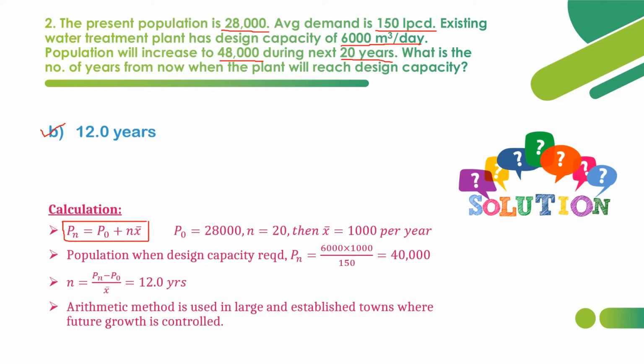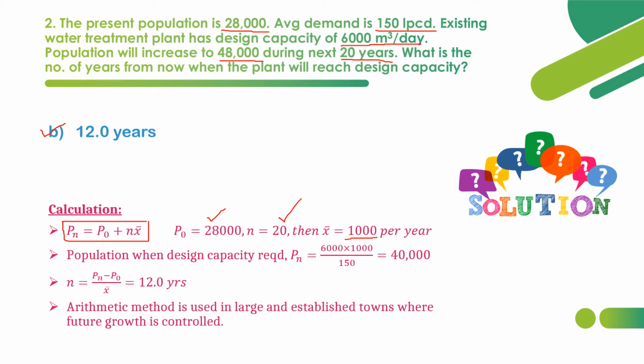So P naught is given as 28,000. n is 2 decades, or 20 years. And what is x bar? We can calculate it: x bar is 1,000 per year. How is it calculated? The population will increase to 48,000, so Pn is 48,000. So 48,000 minus 28,000 divided by 20 gives the answer as 1,000 per year.